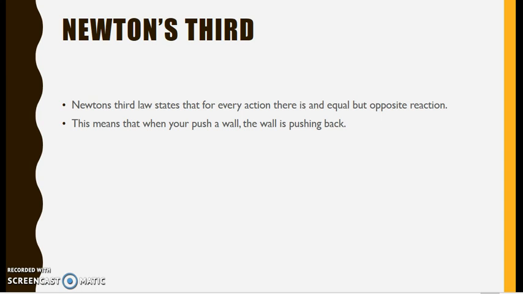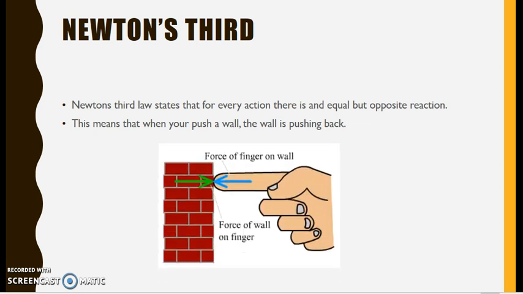Newton's third law states that for every action, there is an equal but opposite reaction. This means that when you push a wall, the wall is actually pushing back. That punk. Anyways, everything will push back. Nothing will just sit there and take it like some sort of slave. They'll fight back. This is the natural force of the world.